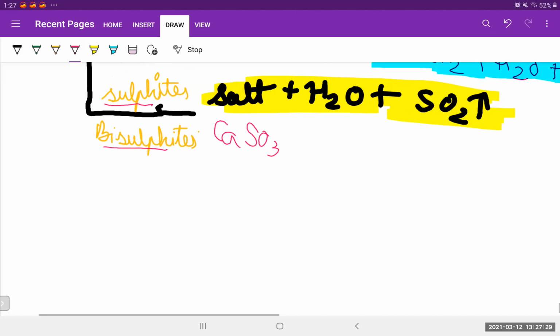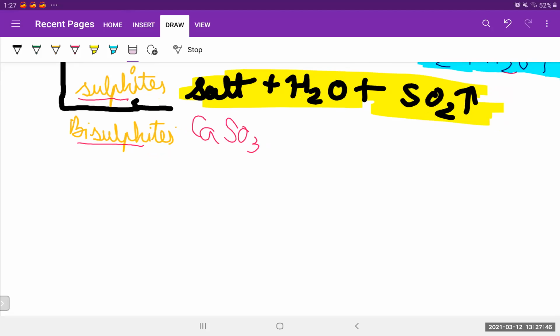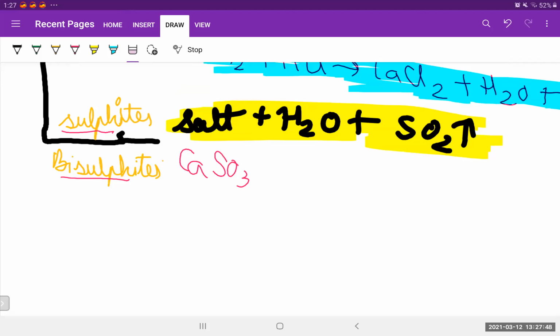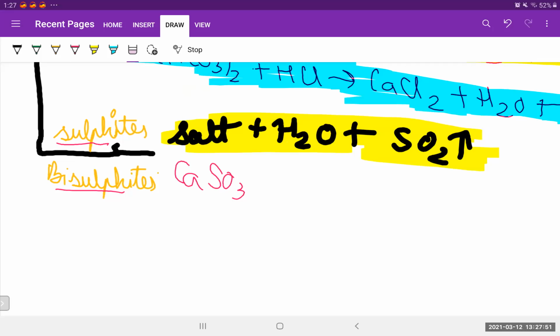See, it's sulfite, not sulfide. So you have to write SO3 every time, not SO2 or SO4. SO2 is dioxide, SO3 is sulfite. This thing is clear, I hope. And a single S is sulfide.